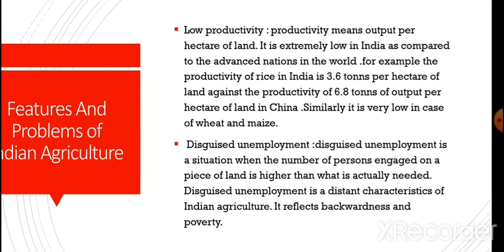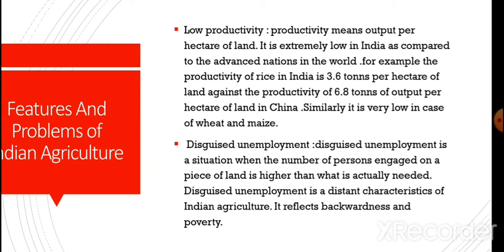For example, the productivity of rice in India is 3.6 tons per hectare of land against the productivity of 6.8 tons of output per hectare of land in China. Similarly, it is very low in the case of wheat and maize and other crops also.